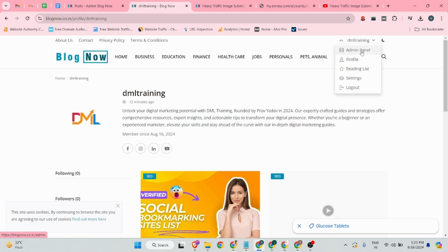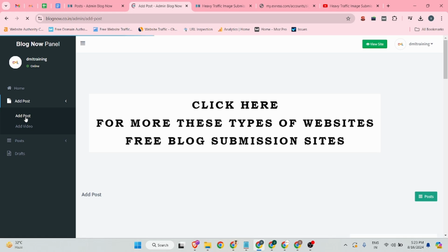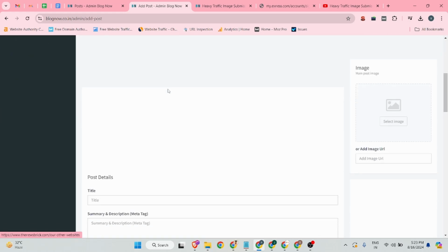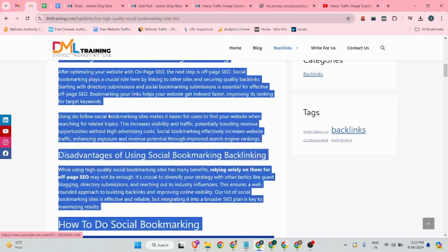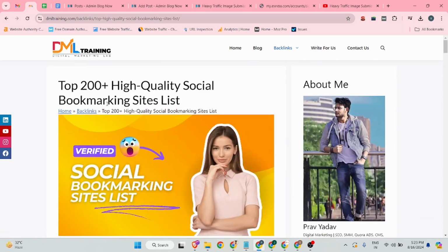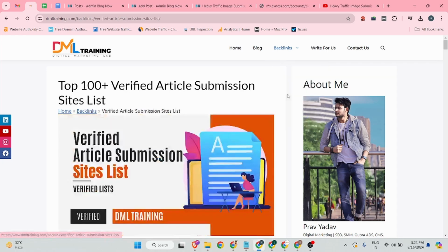Simply click on the admin panel button, and you will see this dashboard. Click on this section, the add post button. You can see there is an add post button. Click on this, and I will show you how you can create a backlink on this site. I just created an article on how to create social bookmarking sites, so I am going to create an article submission for this.